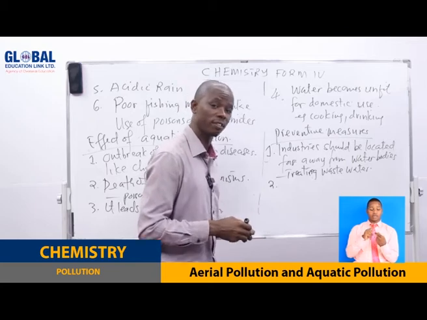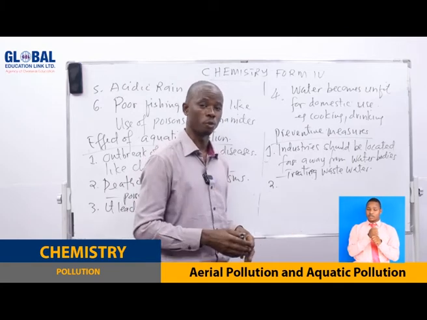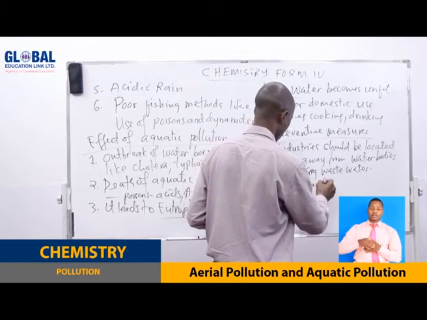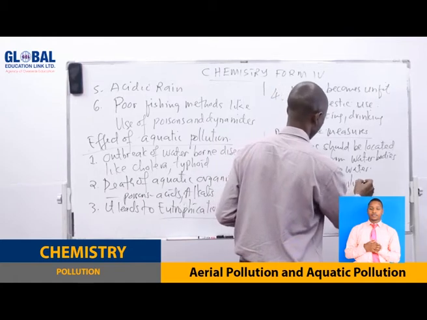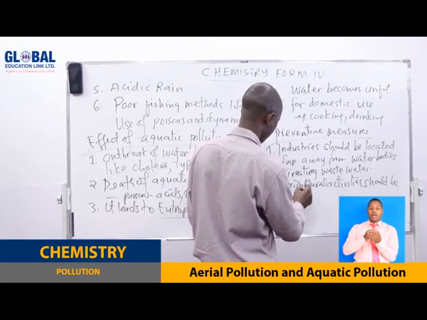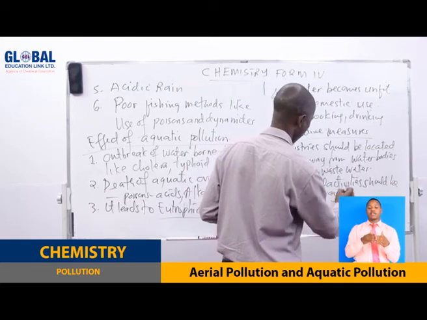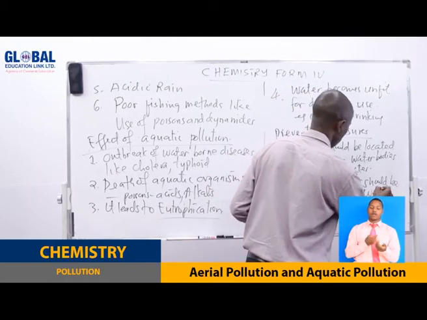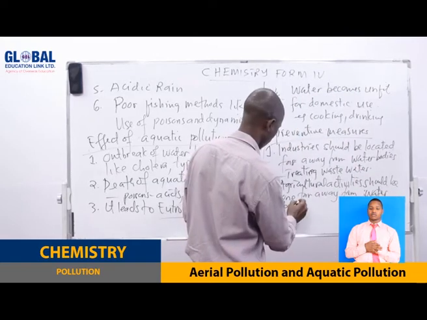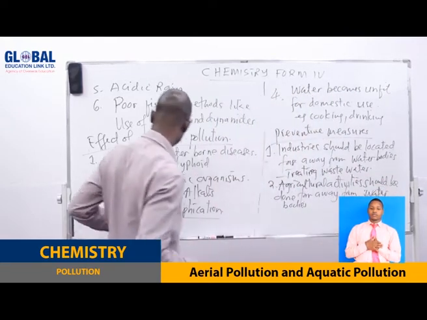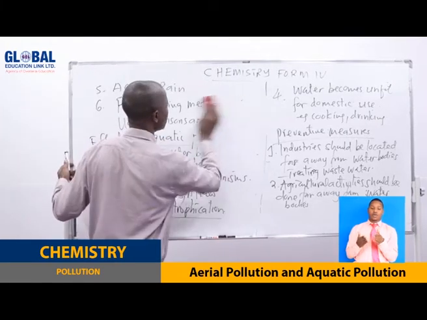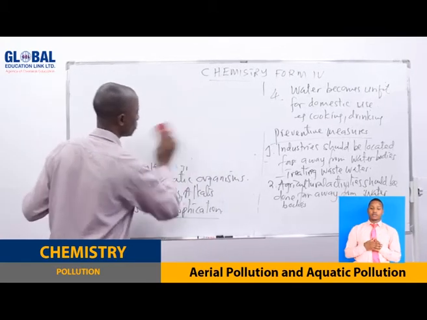Number two, agricultural activities should be done far away from the source of water bodies, to reduce the process of eutrophication. That can be one of the ways of preventing aquatic pollution.